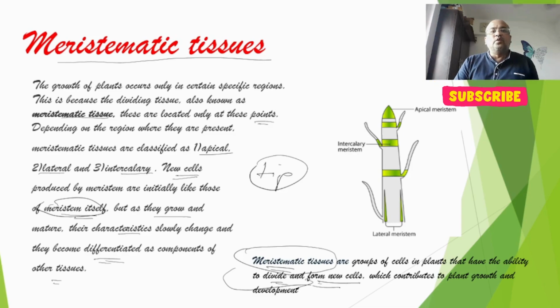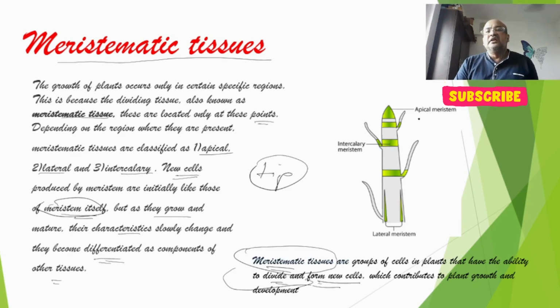Means as they grow, their functions will change and naturally their properties change. Meristematic tissues are a group of cells in plants that have the ability to divide and form new cells, which contribute to plant growth and development.